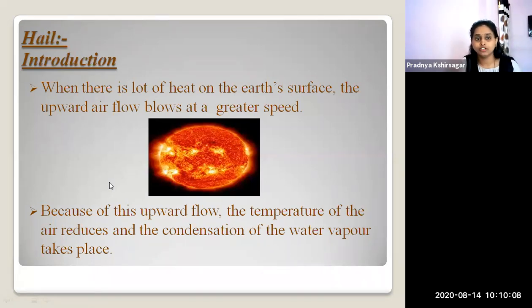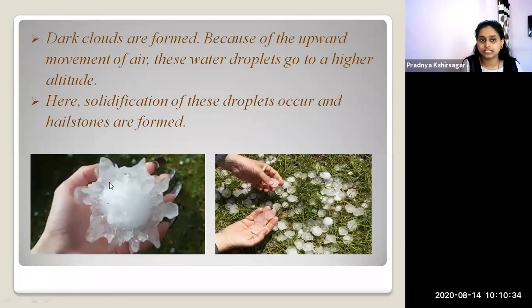Because whenever there is a lot of heat on the earth's surface, the upward flow of air blows at a greater speed. Because of this upward flow, the temperature of the air reduces and the condensation of the water vapor takes place. What happens when the condensation of the water vapor takes place?